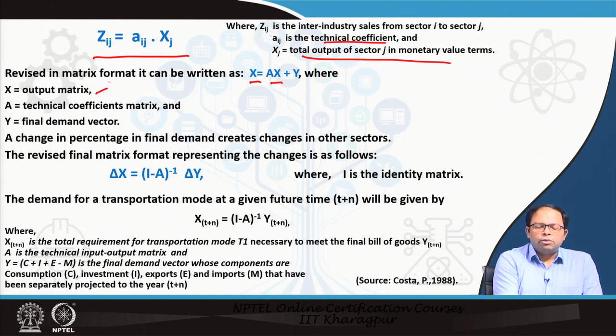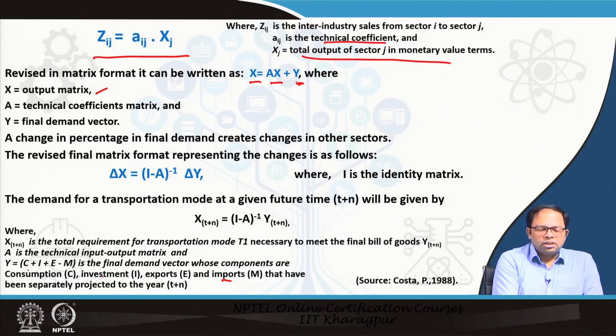Where X is the output matrix like we just saw, A is the technical coefficient matrix, and Y is the final demand vector. Now, this is the final demand. Last time we used only a single figure of consumption by the consumers, but this Y could be like C plus I plus E minus M, where C is consumption, I is investment, E is exports, and M is imports. And this could be also done for every year as well.